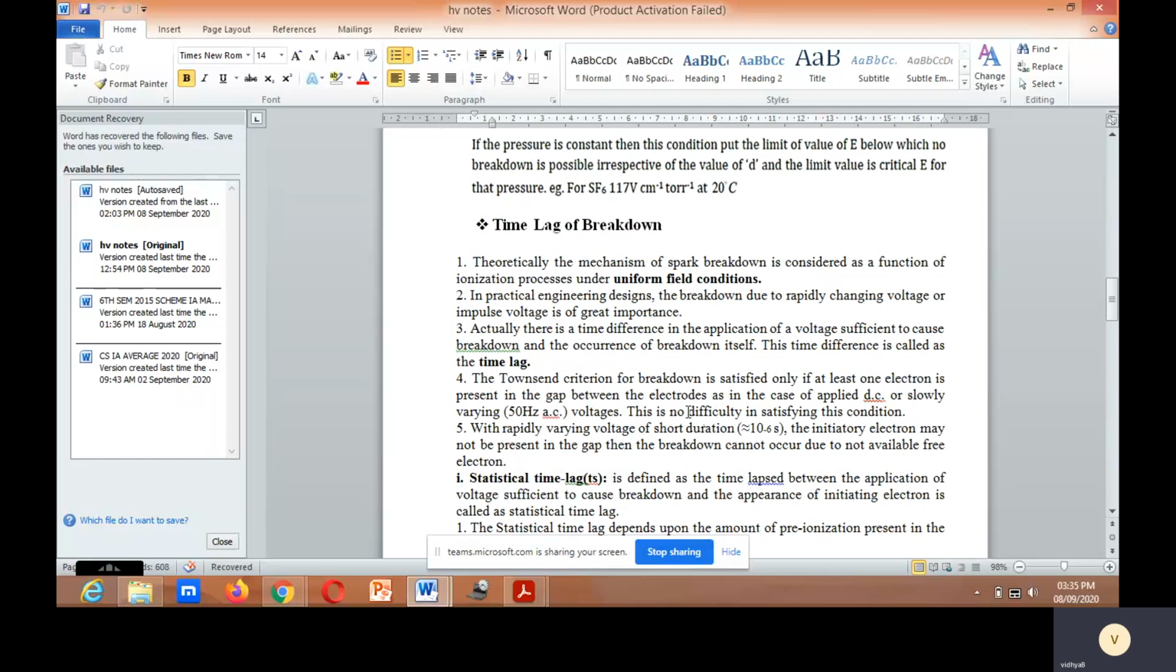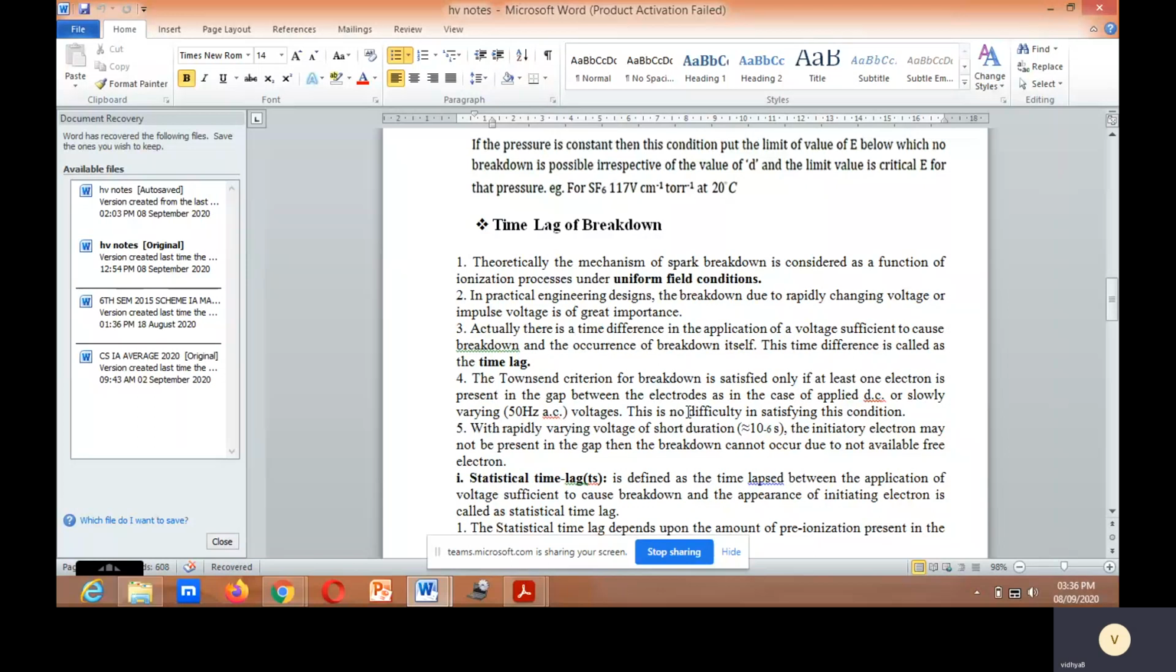There is no difficulty in satisfying this condition. Breakdown will occur when one electron is present in the gap between the electrodes, as in the case of applied DC or slowly varying voltages. With rapidly varying voltage of short duration, 10 to the power of -6 seconds, the initiatory electron may not be present. Rapidly varying voltage for short duration means increase or decrease variation of voltage for short duration. Then the electron may not be present in the gap, and breakdown will not occur because no free electron is available.